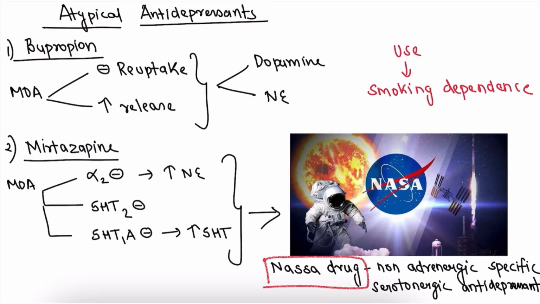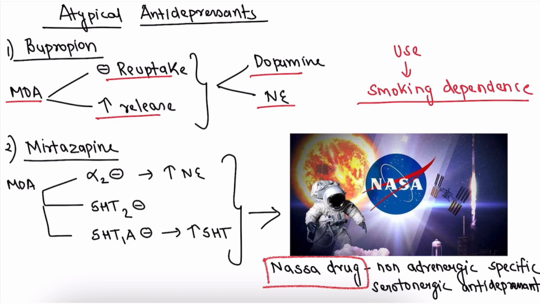As we have completed typical antidepressants, we are going to start with atypical antidepressants. There are two important drugs in atypical antidepressants. One is bupropion and the second is mirtazapine. The mechanism of action of bupropion, it inhibits the reuptake and increases the release of dopamine as well as norepinephrine. So it is used in smoking dependence.